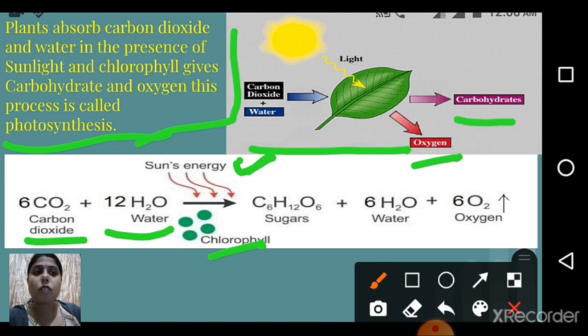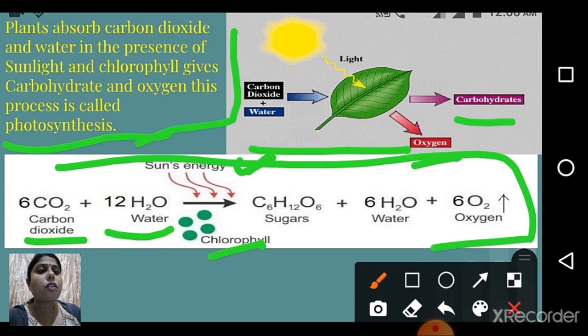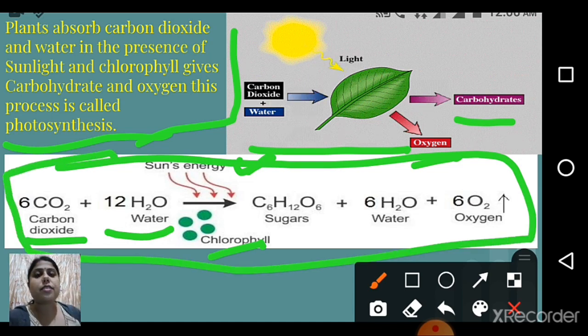Okay. Also 6 molecules of water and 6 molecules of oxygen. So this is a very important equation for photosynthesis. This is given in your textbook also. You can note it down from there and please learn it. It's a must. So this was about photosynthesis.